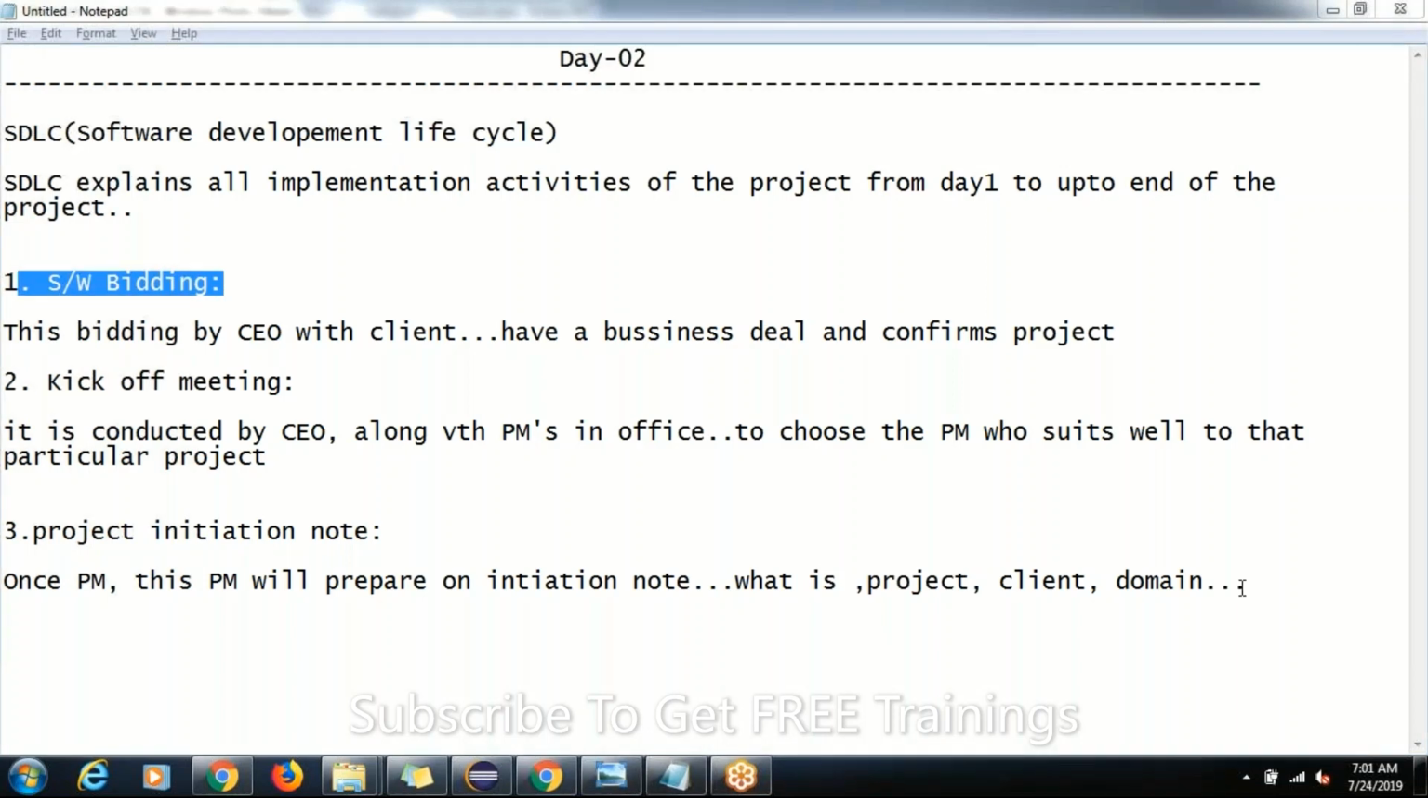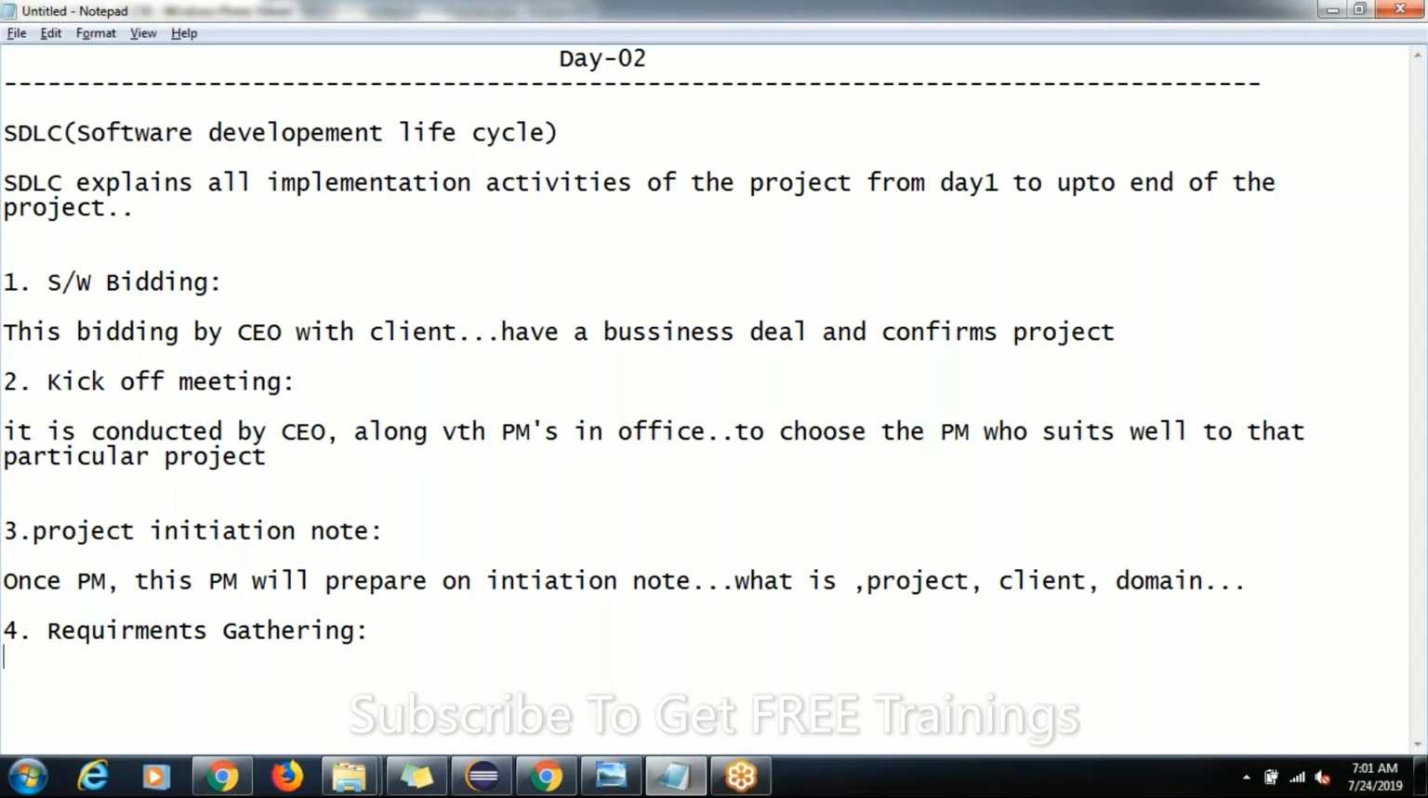Now the next concept: after the third step, what is our fourth activity? Done. So everything is going smoothly now. What is the fourth activity? It is nothing but requirements gathering. Clear, guys? What is the fourth step here? Requirement gathering.